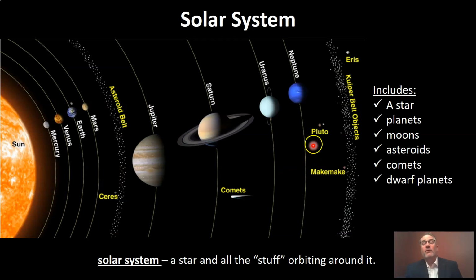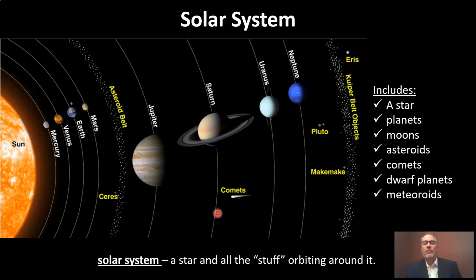Some of you may have tried to name something called dwarf planets. Here we see a few dwarf planets. I've got a dwarf planet called Eris and Pluto, and this is called Makemake, which is a Hawaiian name. Here we have another dwarf planet called Ceres. So we have these things called dwarf planets that are part of our solar system as well.